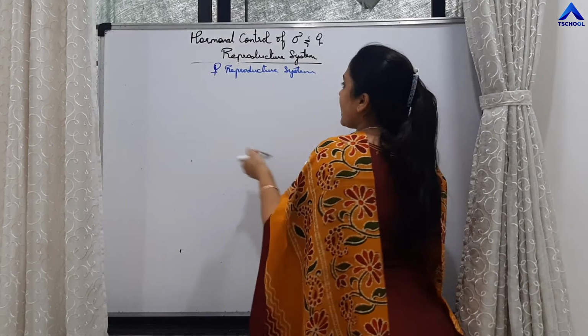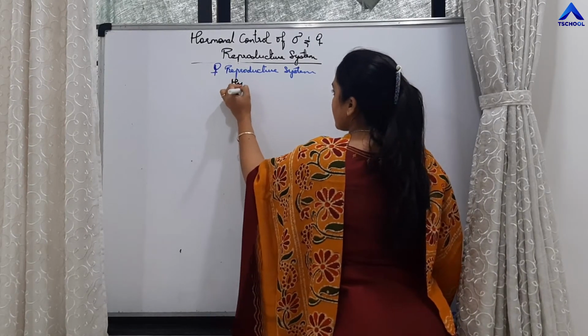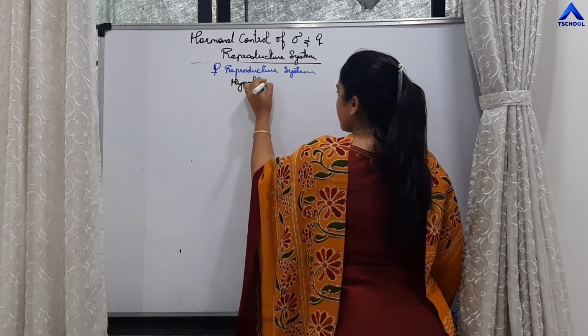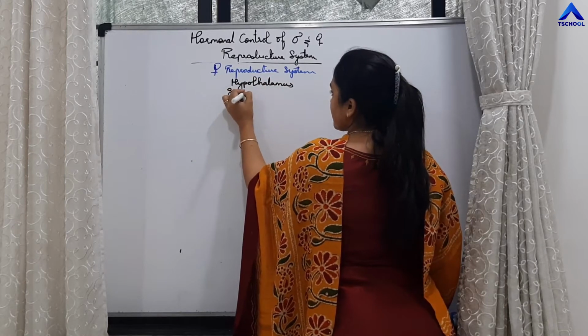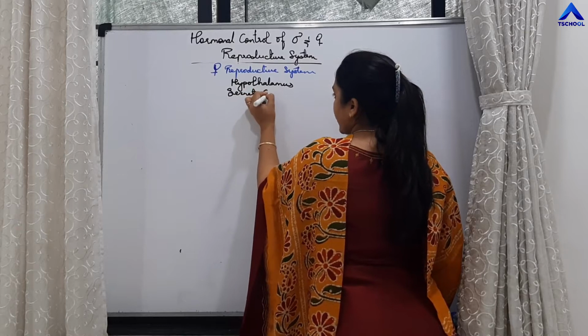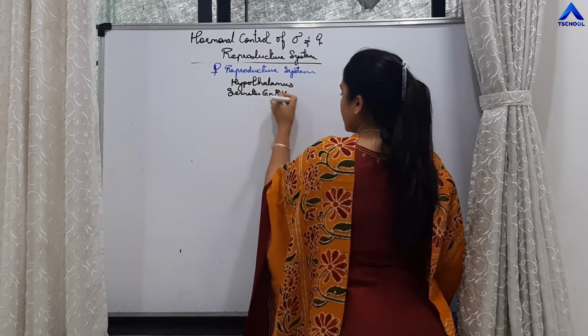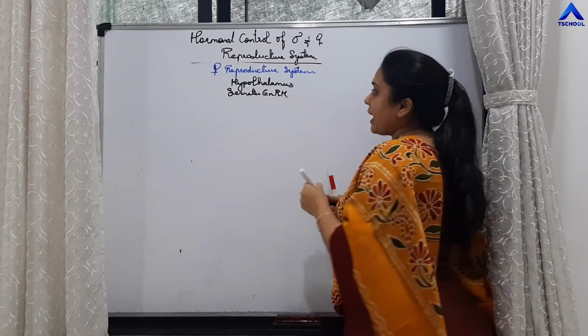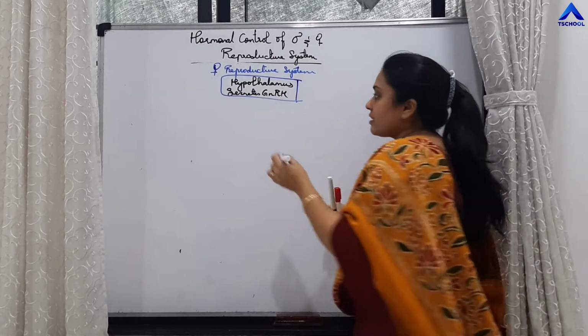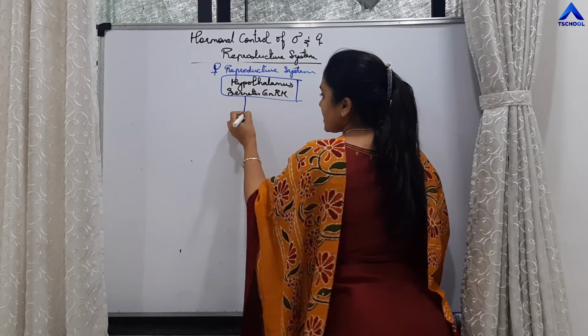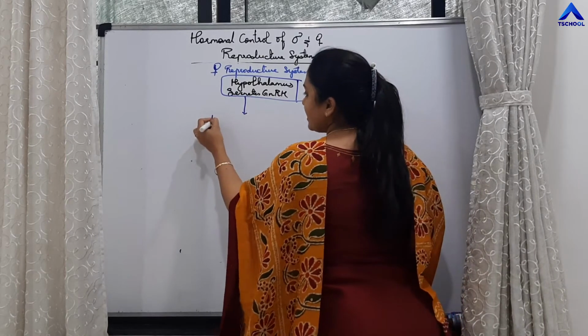It is hypothalamus which secretes gonadotropin releasing hormone. This will stimulate the anterior lobe of pituitary gland.